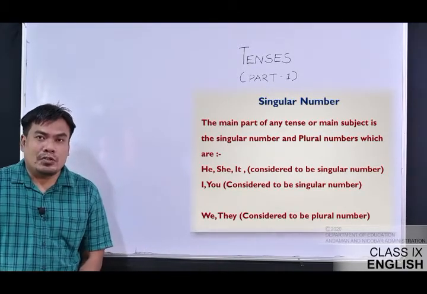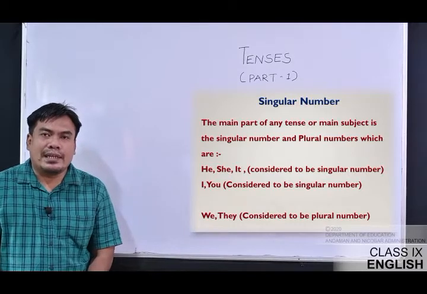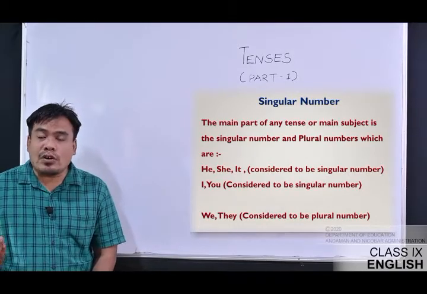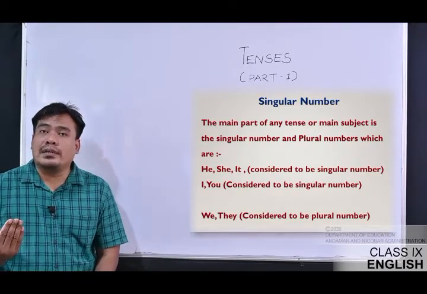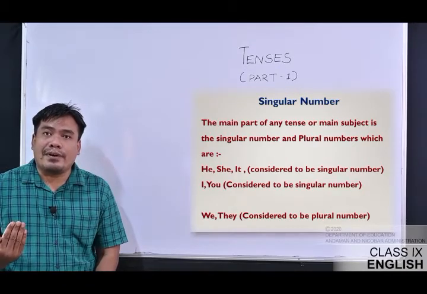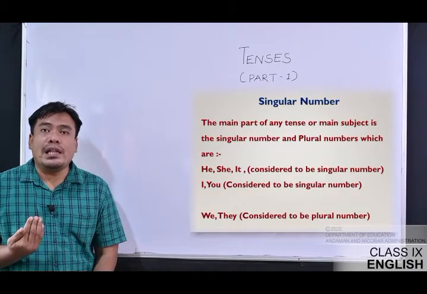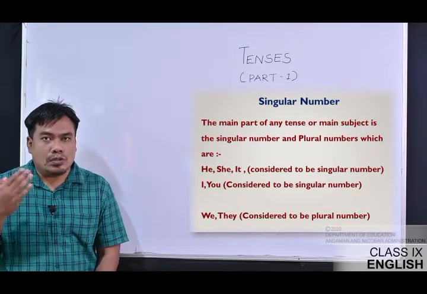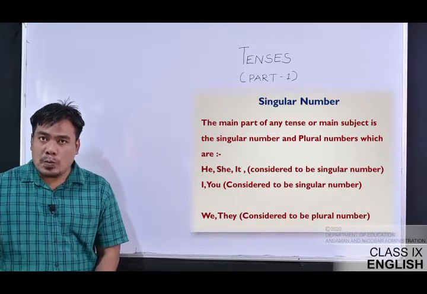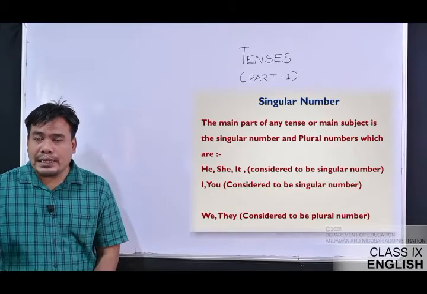There are many examples for that, like he. When we say he, it is actually for a male, for a man. He refers to a person who is supposed to be a male or a man. So he is single in the sense of that particular term.